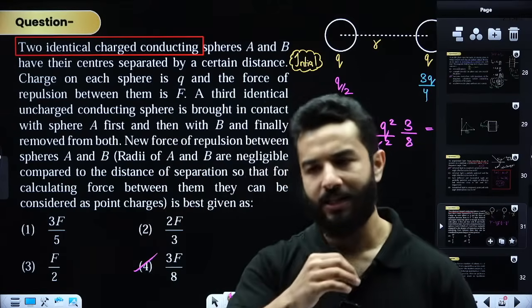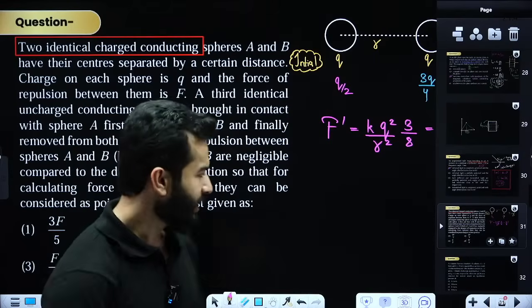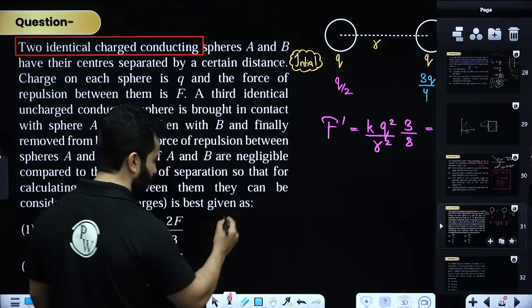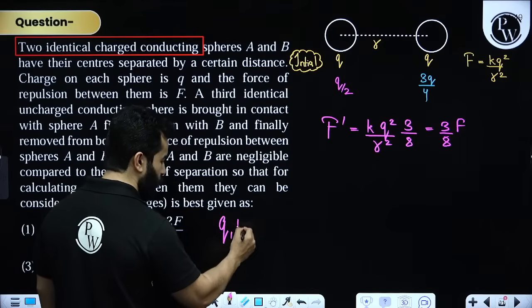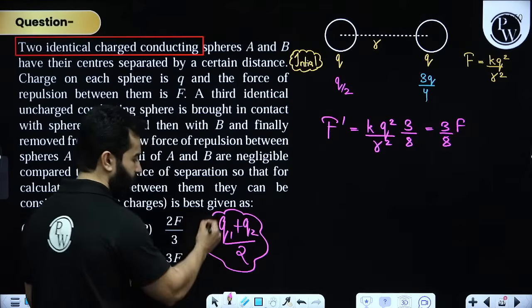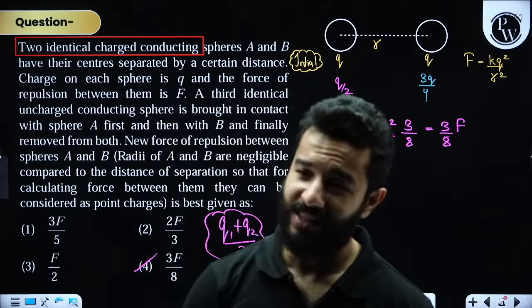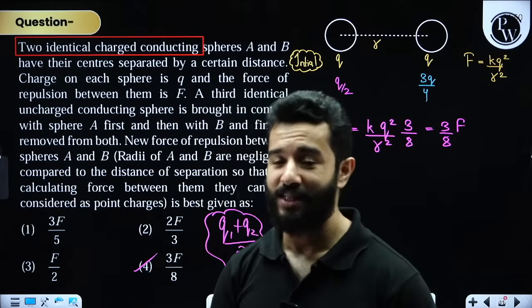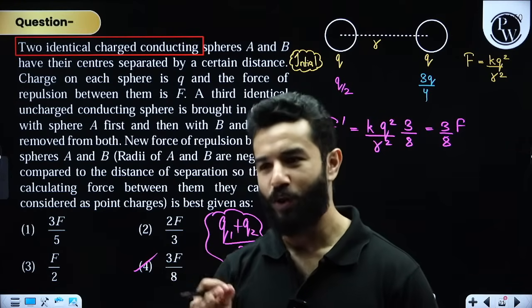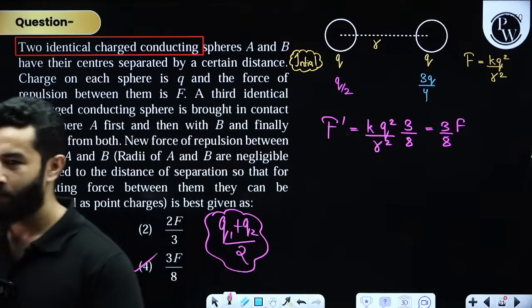These are identical, so charge will simply redistribute, right? And how to find that? Simple thing is, whenever you have identical spheres, Q1 plus Q2 divided by 2. This is the concept. And if these are not identical, then we'll say conservation of charge: Q1 plus Q2 is equal to Q1 dash plus Q2 dash. Clear? All right, good.